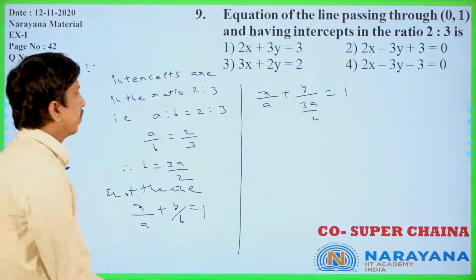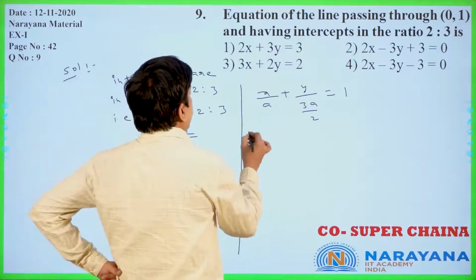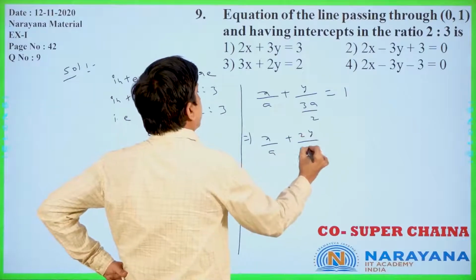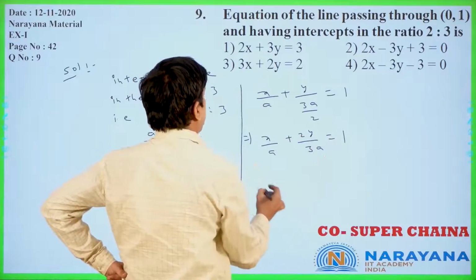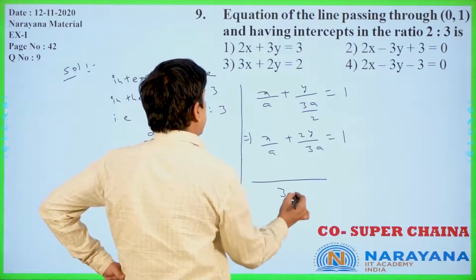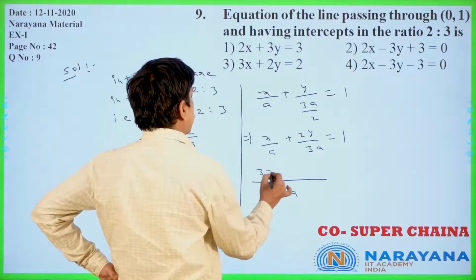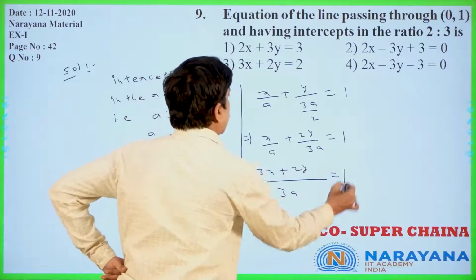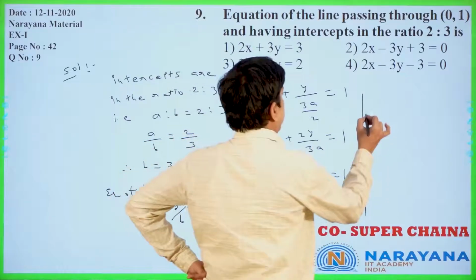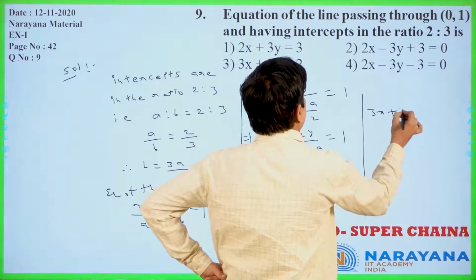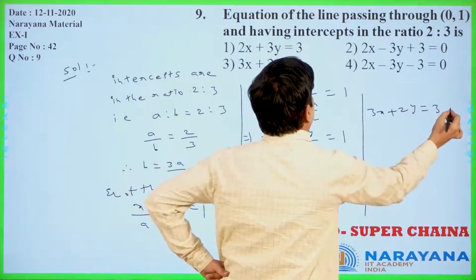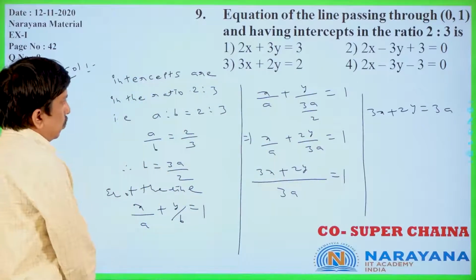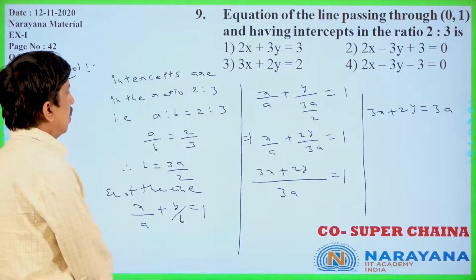Now you see, this 2 comes in the numerator, x by a plus 2y by 3a is equal to 1. Here the LCM is 3a, so you will get 3x plus 2y is equal to 3a. The equation is 3x plus 2y is equal to 3a only.